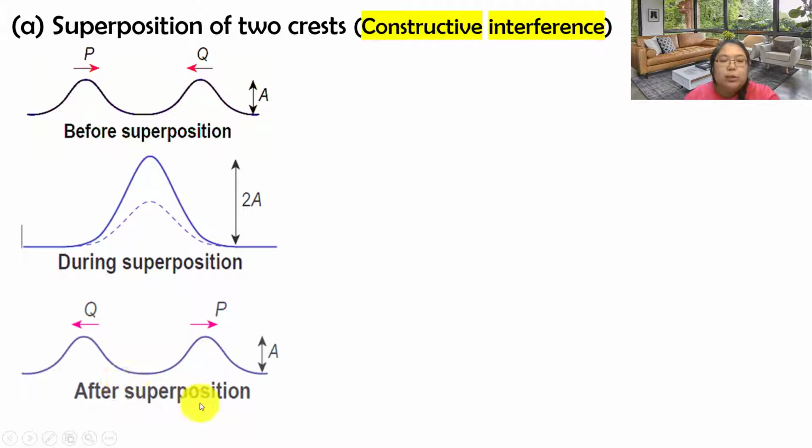Okay, after superposition, P and Q now move in opposite direction and go back to the original. There's one amplitude. Okay, let's see the example.